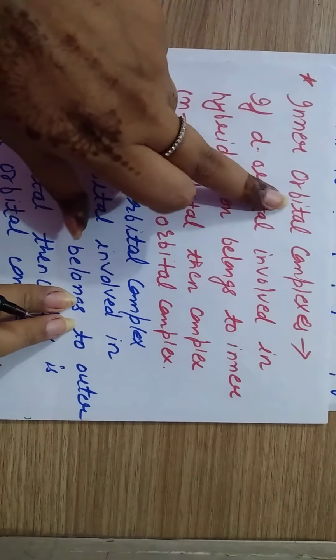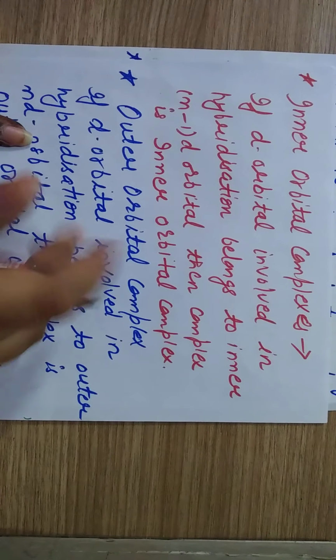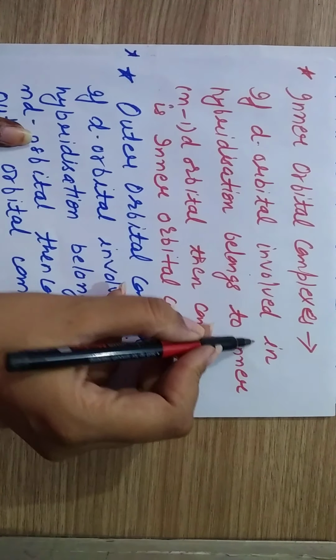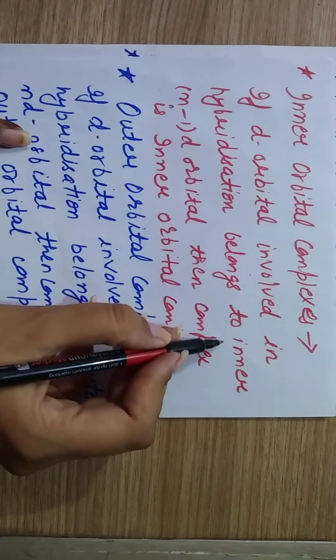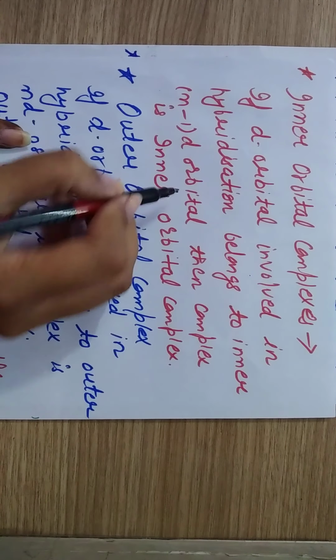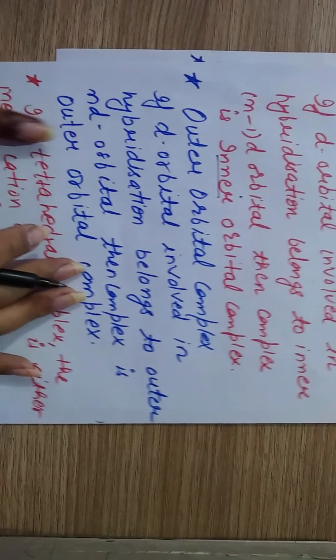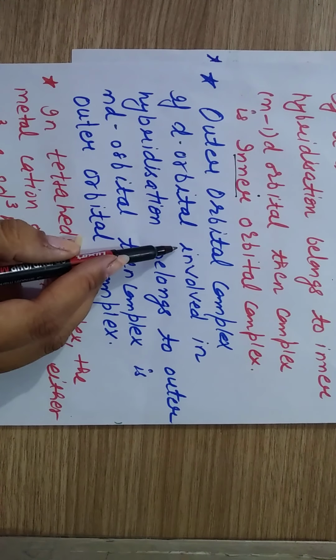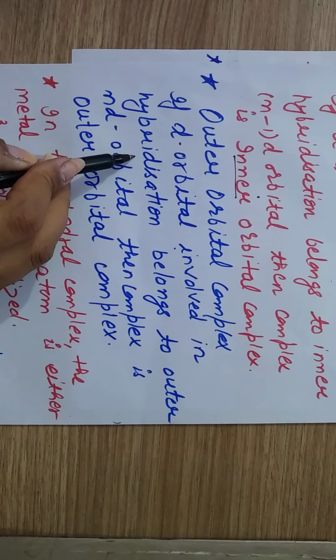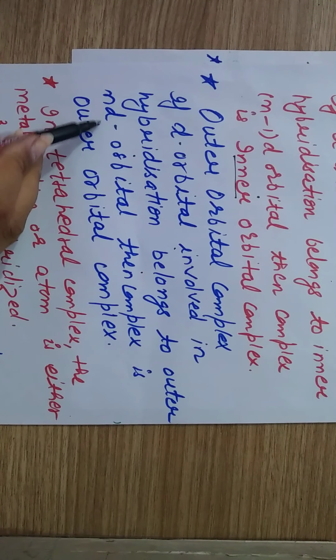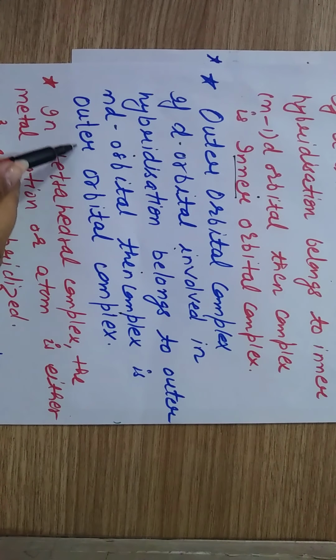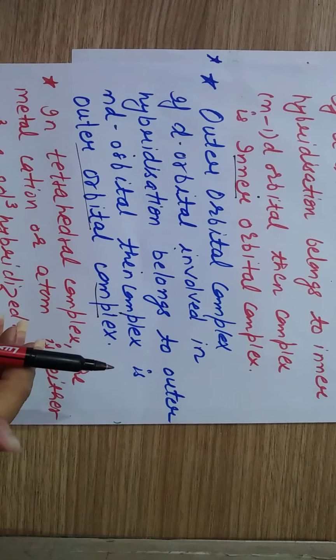If d orbitals involved in hybridization belong to the inner (n-1)d orbitals, then the complex is an inner orbital complex. And if the d orbitals involved in hybridization belong to the outer nd orbitals, then the complex is an outer orbital complex.